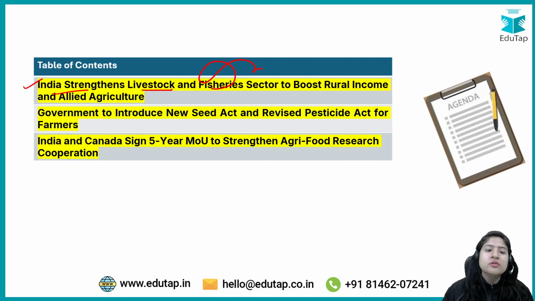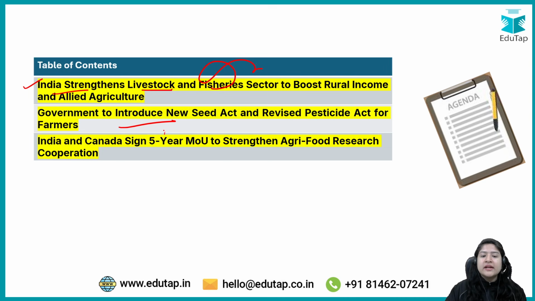After that we are going to look at that government has recently introduced, there was just mention of the new seed act and revised pesticide act that will come for the farmers, right? Not much of the detail, but this is the general awareness that you should know about what is going on in the ARD sector in India.